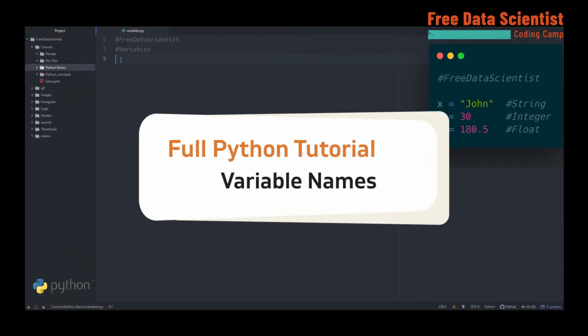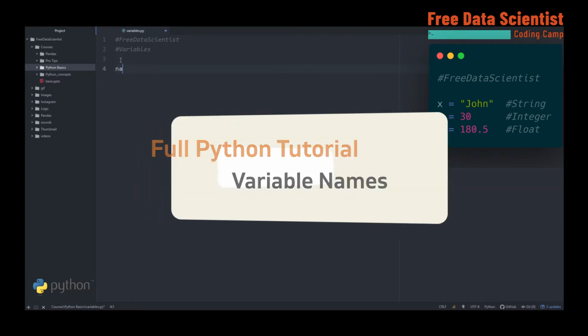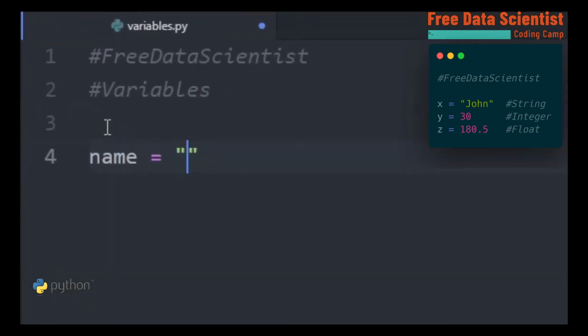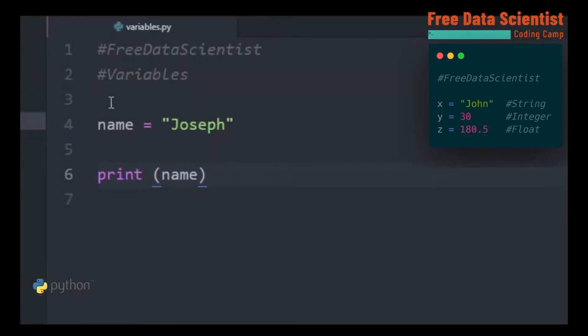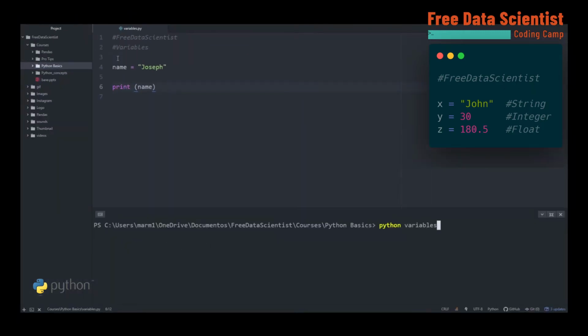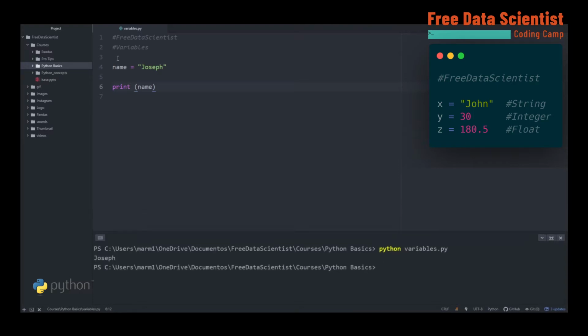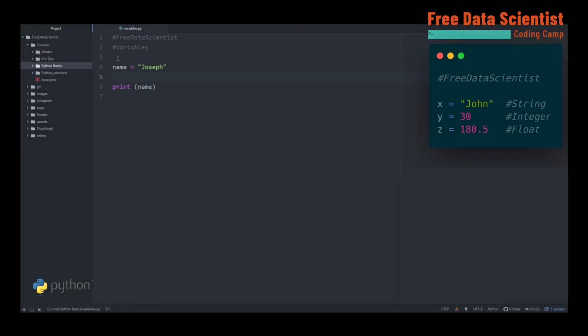Time to program. Let's open our editor and create some variables. Let's start the variable creation. We can start with the variable called name and the string value Joseph. When we print this variable, print name, we get the string value inside that variable, Joseph. We open the console and call Python next to the script name, python variable.py, and we press enter. There you go, the result is Joseph, exactly the value of the variable name.